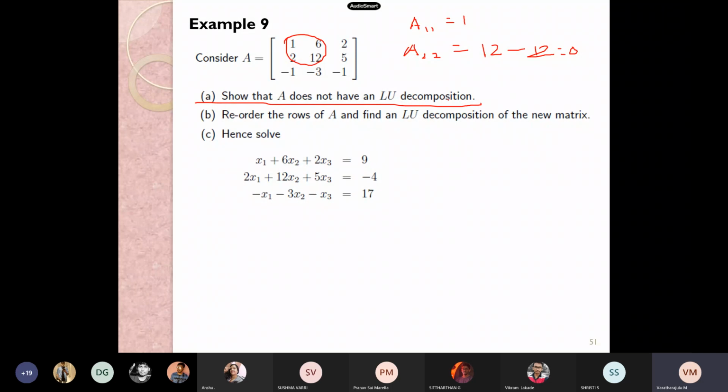Then what do we need to do? By interchanging rows R2 and R3, the determinants will not be 0. The determinants of A11, A22 as well as A33 should not be 0. Then we can get an LU decomposition, and that is the condition for getting an LU decomposition.